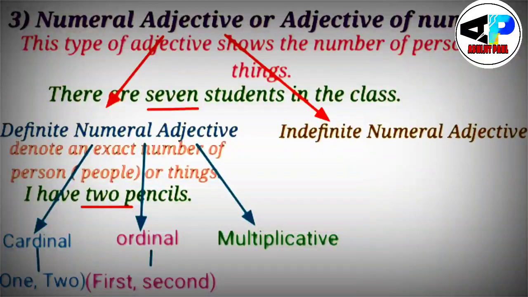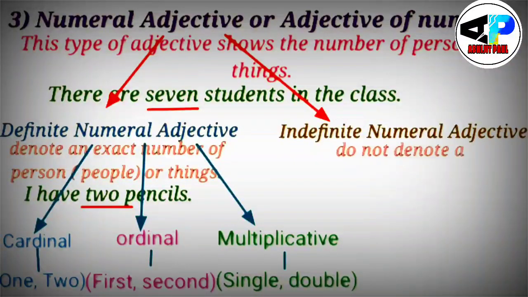And the third definite numeral adjective would be multiplicative. And what are the examples of multiplicative? You must know. Probably you have seen some adjectives in the form like single, double. So these are known as multiplicative adjective. These are also the part of definite numeral adjective.